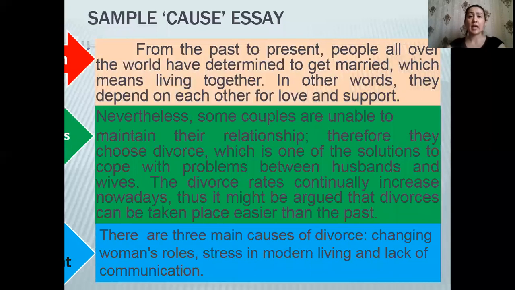So let us see. The first one is lead in. From the past to present, people all over the world have determined to get married, what means living together. In other words, they depend on each other for love and support. So the details,